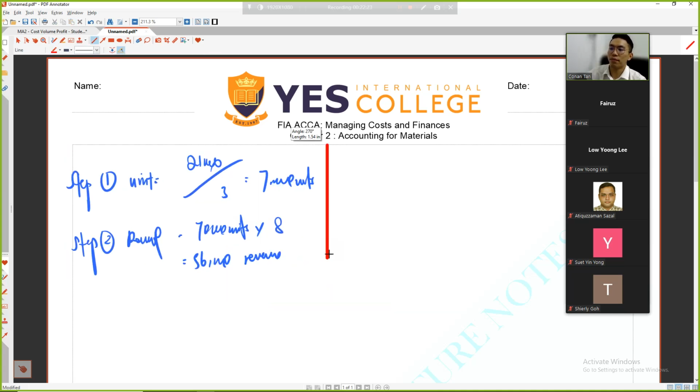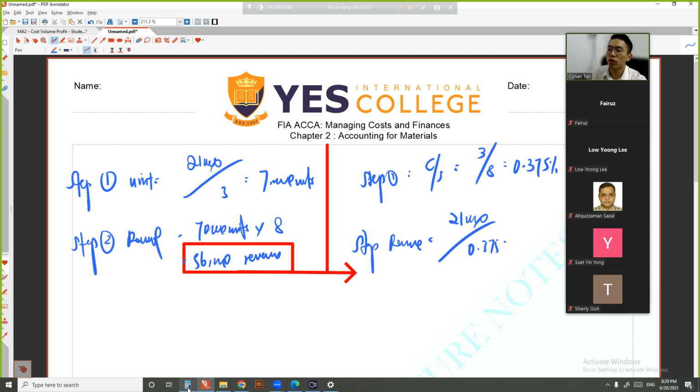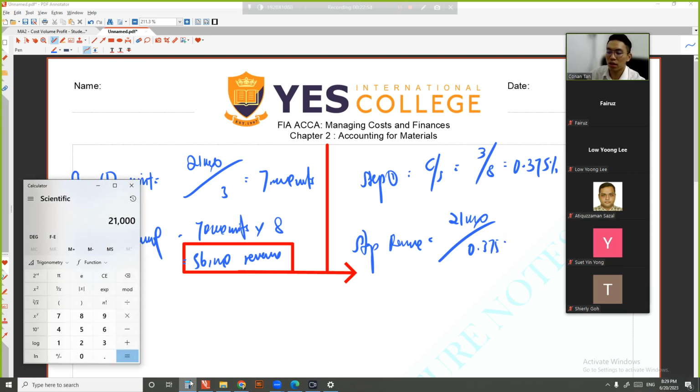Second method. Another way to achieve this: step 1, calculate the CS ratio. 3 over 8 is equal to 0.375. Step 2, in order to get your revenue, you use the required 21,000 divided by 0.375. Straight away you use 21,000 divided by 0.375, and you will get 56,000.